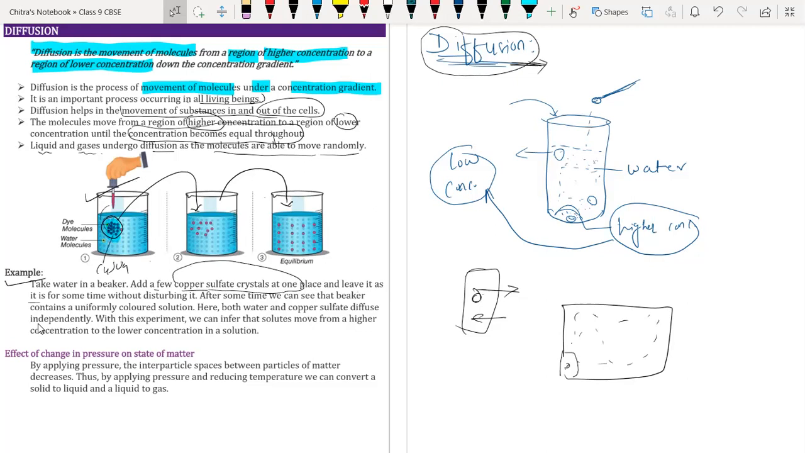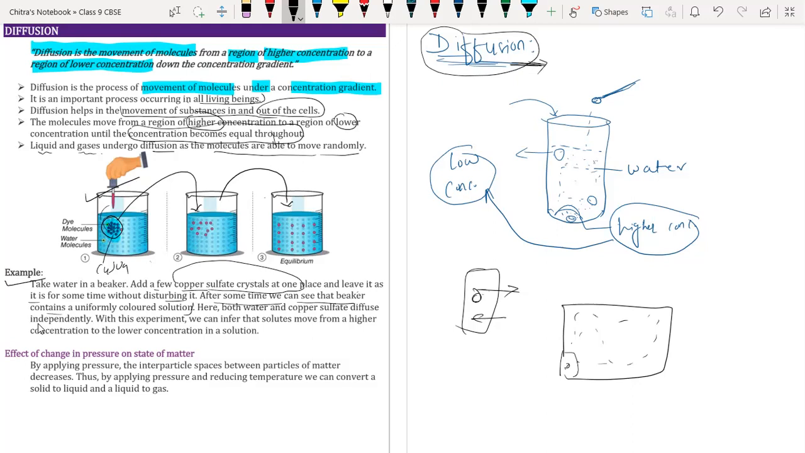We have to leave it as it is so that the particles of copper sulfate will get distributed uniformly among the solution for some time without disturbing. After some time, we can see that the beaker contains a uniformly colored solution.